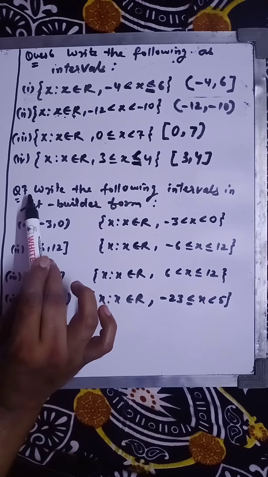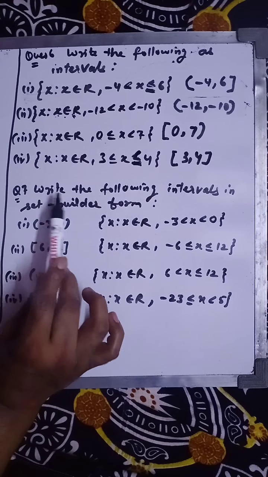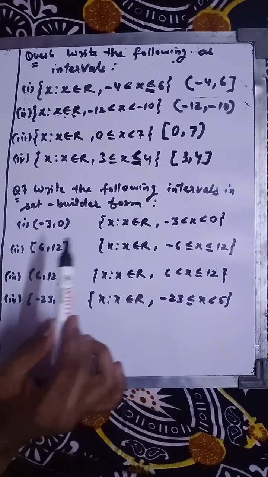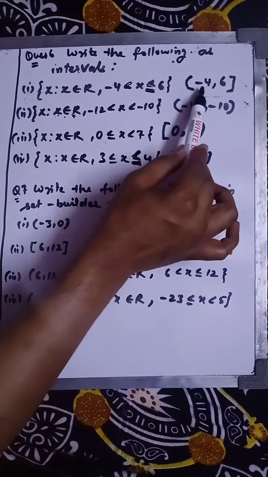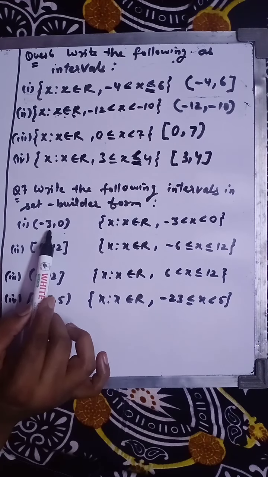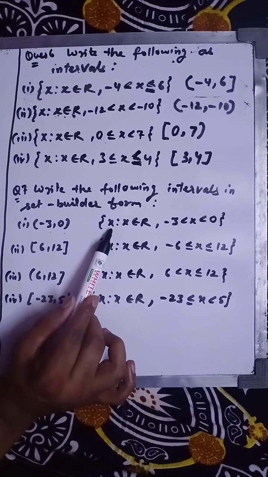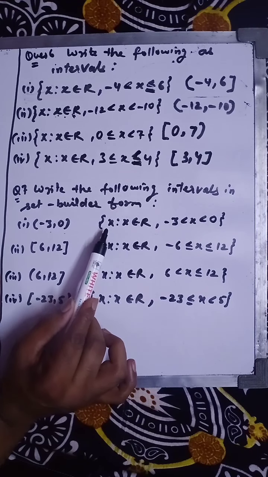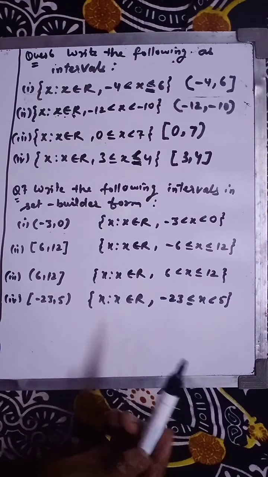Now in question number 7, we have to do the reverse. Write the following intervals in set builder form. So this is the roster form, this is the set builder form. The roster form is given to us, and we have to write it in set builder form. See how we can write in set builder form.